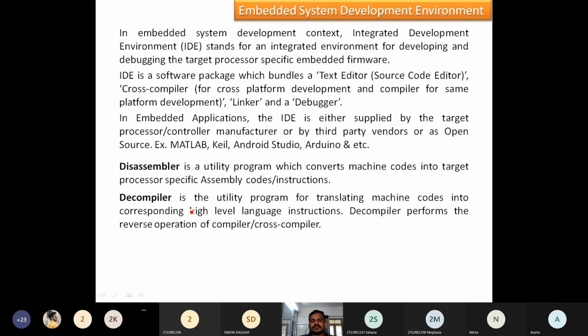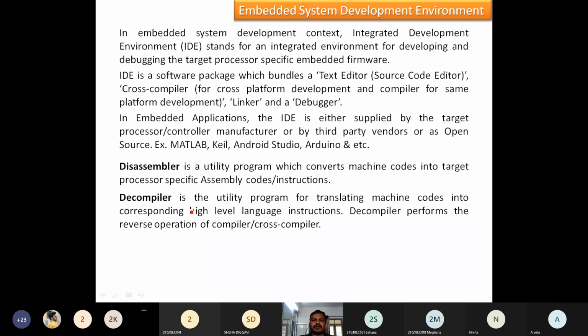Similarly, the decompiler is the utility program for translating machine code into its corresponding high-level language instructions. So there is only one method, conversion from C to machine, C++ to machine, by compiler or a cross compiler. But the reverse is the difficult thing, because whatever the C code or C++, Java or any high-level language, once we convert, all are converted into only zeros and ones. That is machine code.